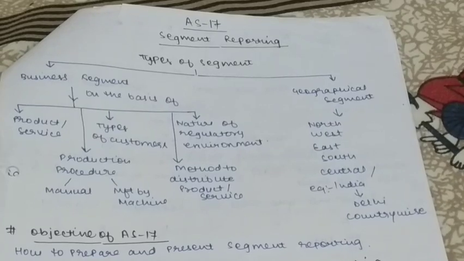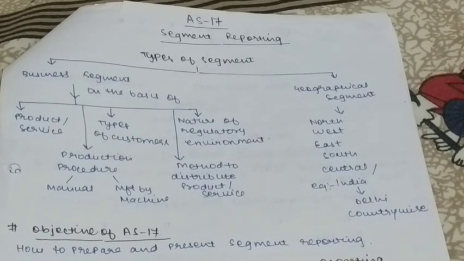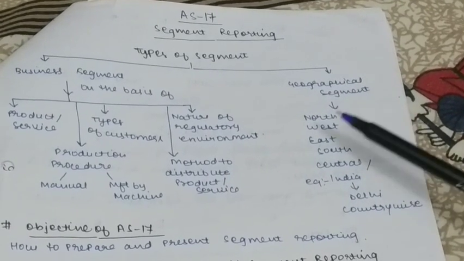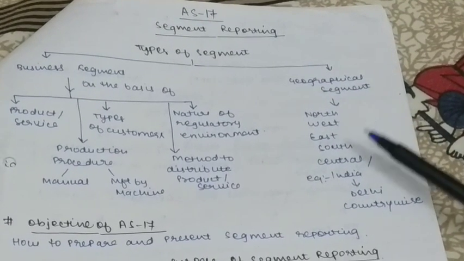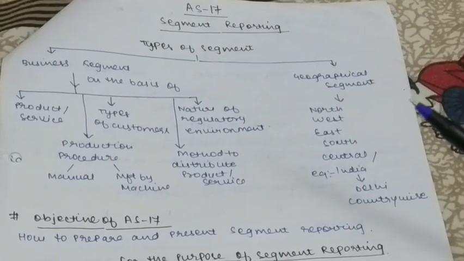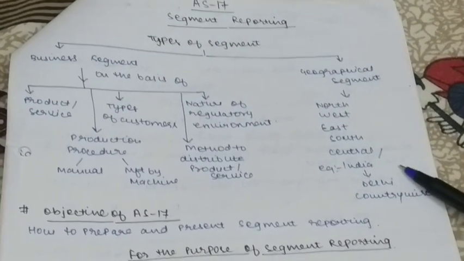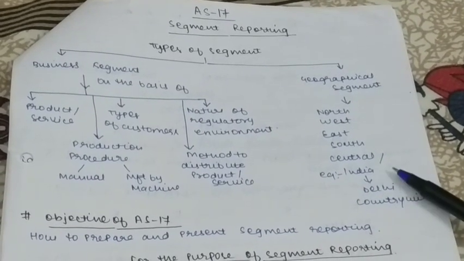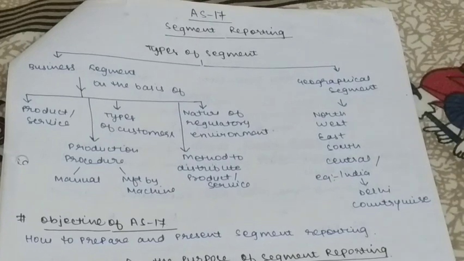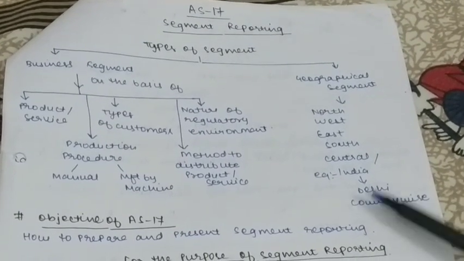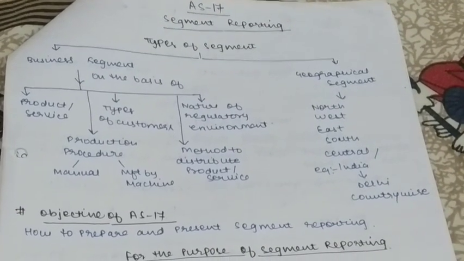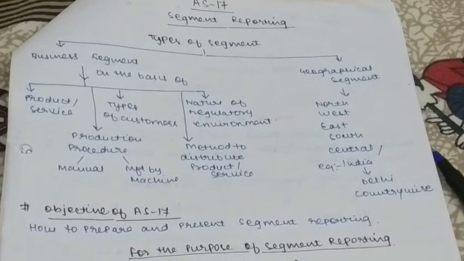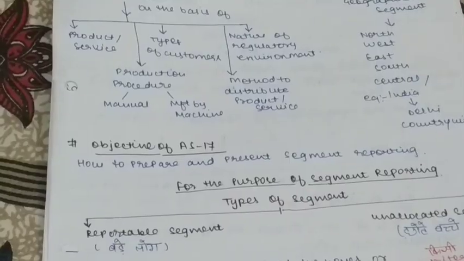In geographical segment, as the name suggests, they are divided on the basis of the location they are in. Either they are in the north region, west region, east region, central, etc. I have given an example here. A segment can be divided on the basis of whether it is situated in India or in some foreign country, whether it is in Delhi, Mumbai, Kolkata or any other city. So segments can be divided on this kind of basis.